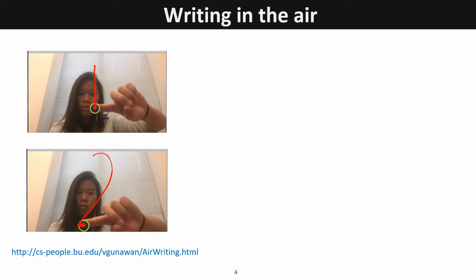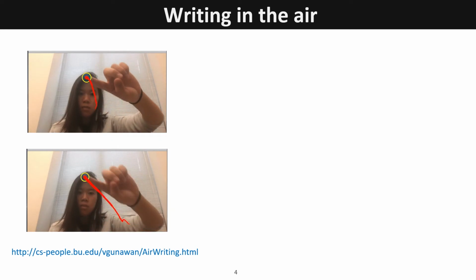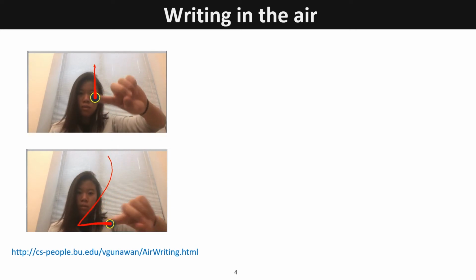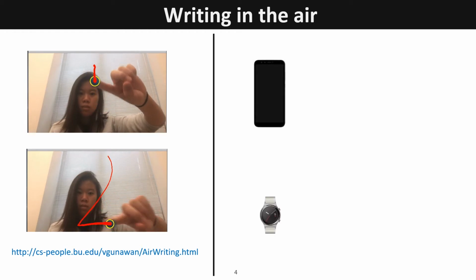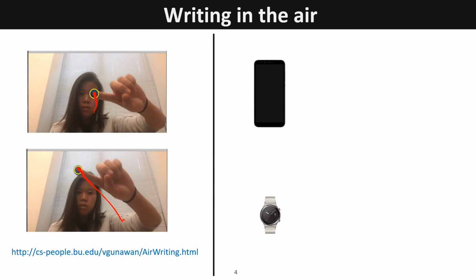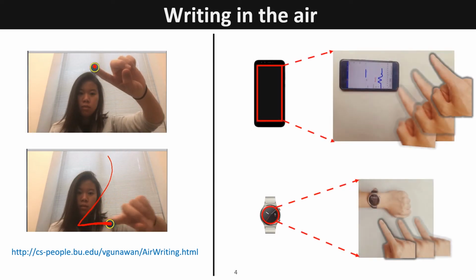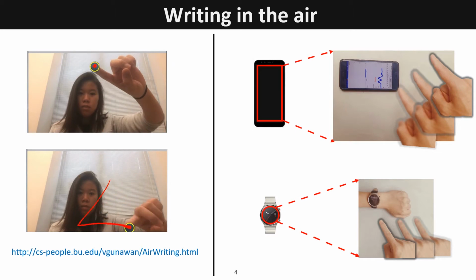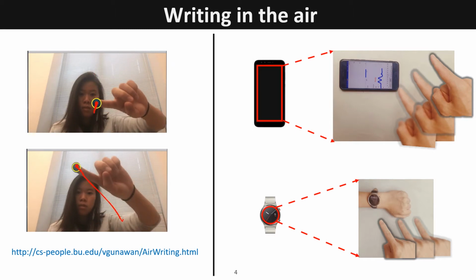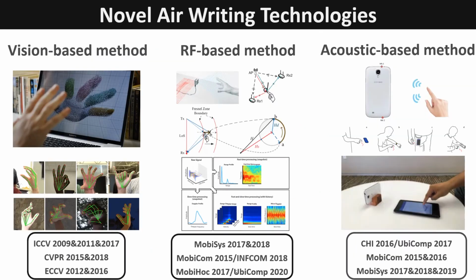Therefore, researchers are now focusing on a novel solution for text input: writing in the air. When we deploy air writing technology on a mobile device, it can improve the user's input experience by expanding the small size of the touchscreen into a bigger 3D space in the air. Currently, there are three main technologies to implement air writing. They are vision-based, radio frequency-based, and acoustic-based methods.